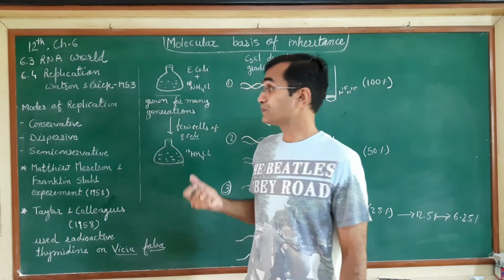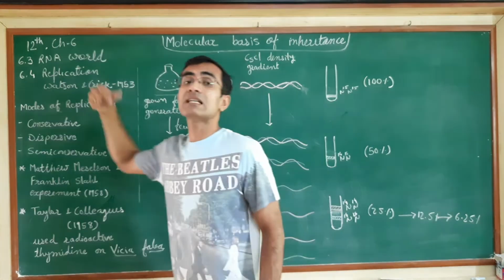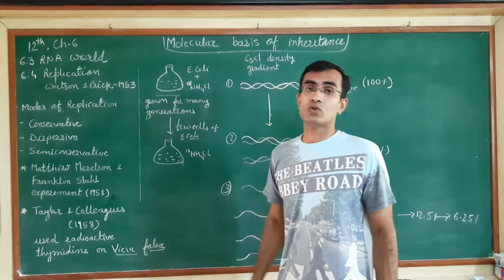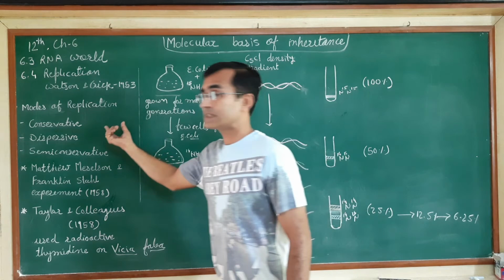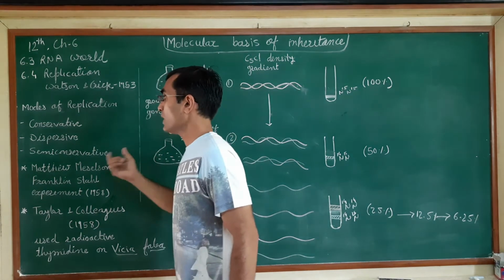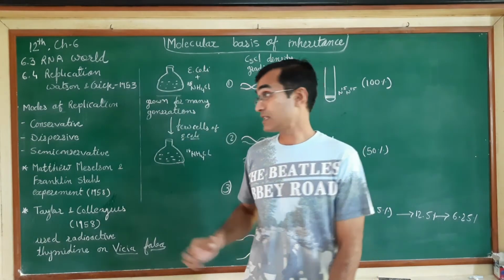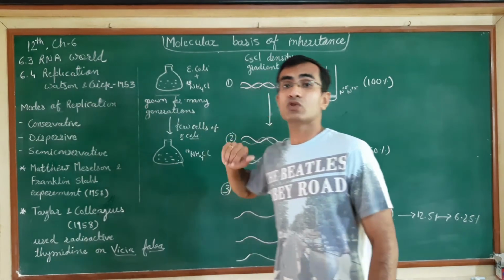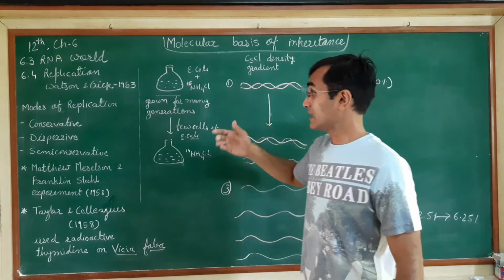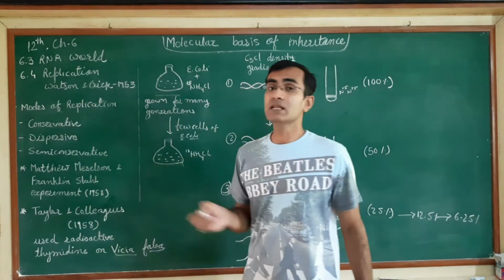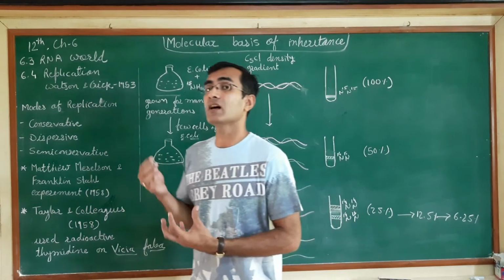Now they suggested three different modes of the replication. They were conservative, dispersive, and semi-conservative modes of replication. Now what are these three different modes? If an organism is growing, it will have a DNA.